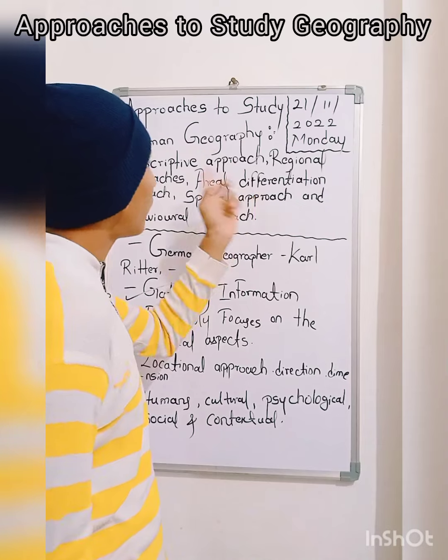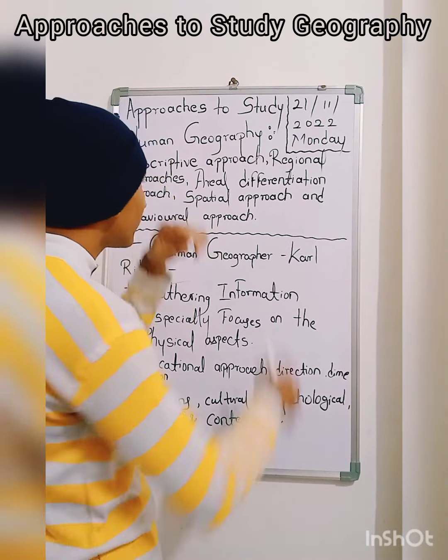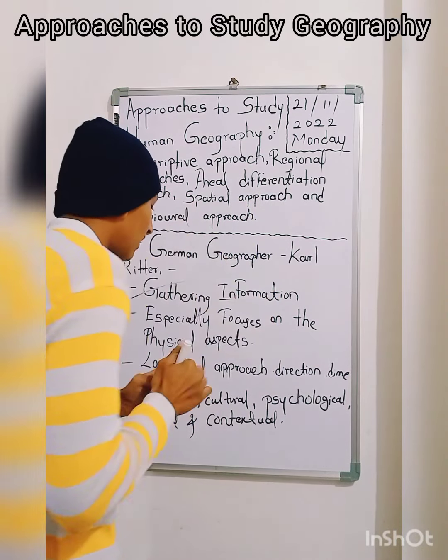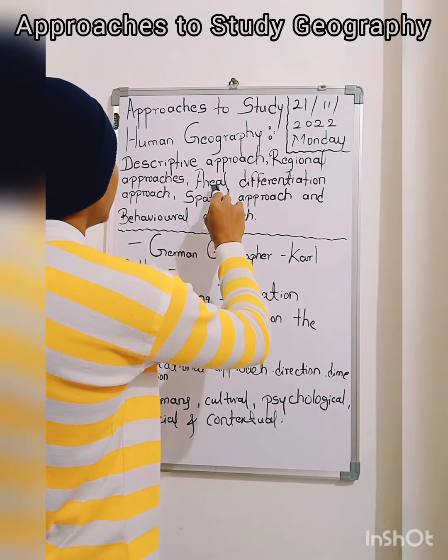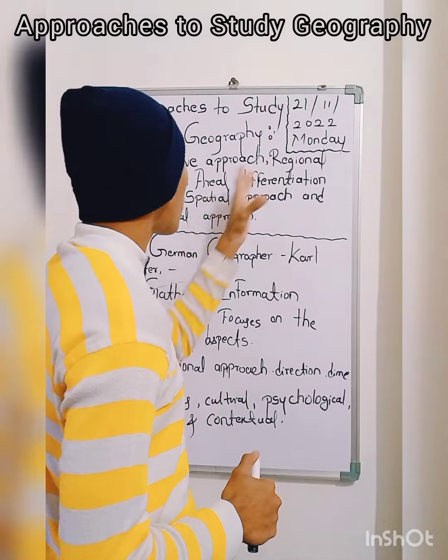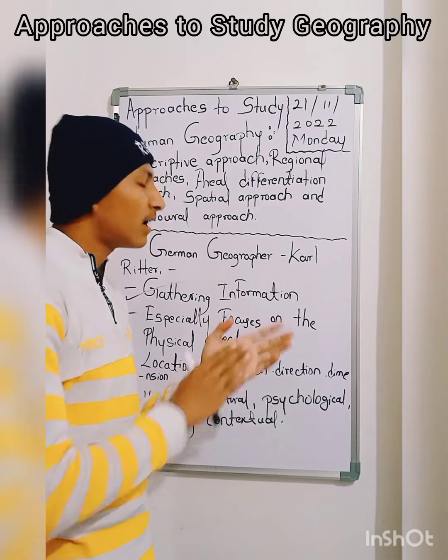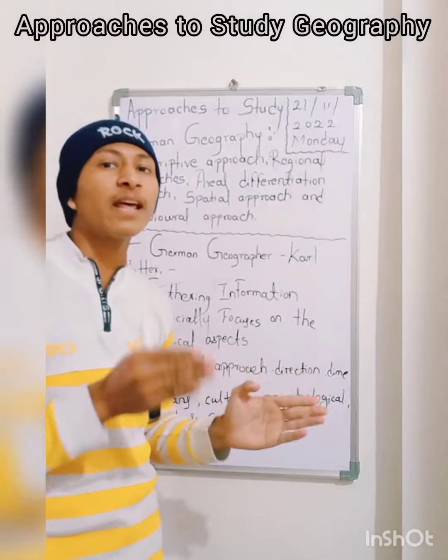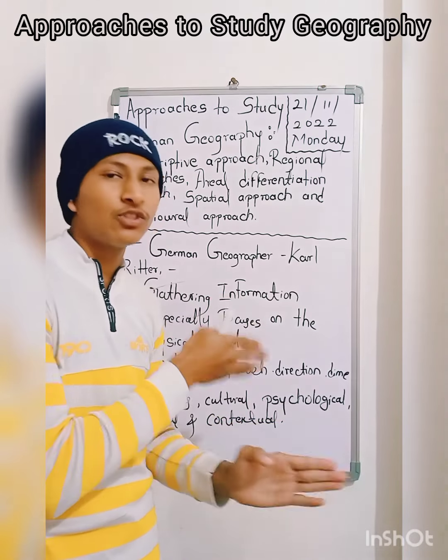Okay. Now first we have to differentiate between regional, areal, and spatial. What is the difference between regional, areal, and spatial? Because these topics have little similarities with each other.